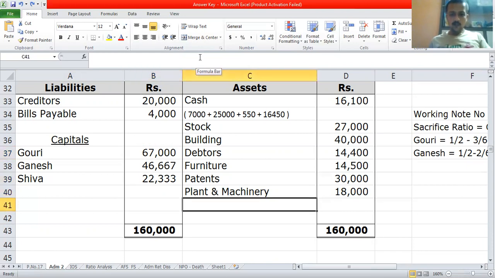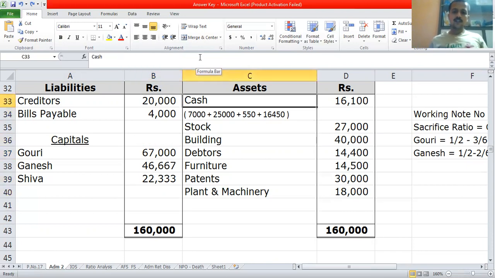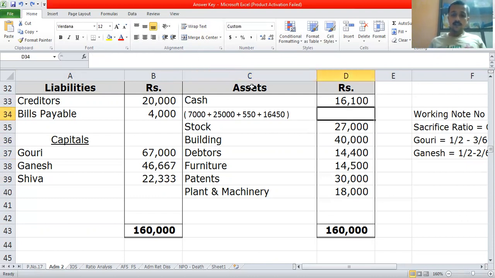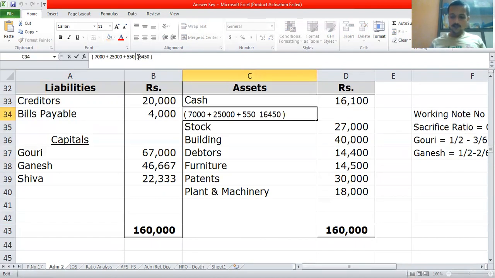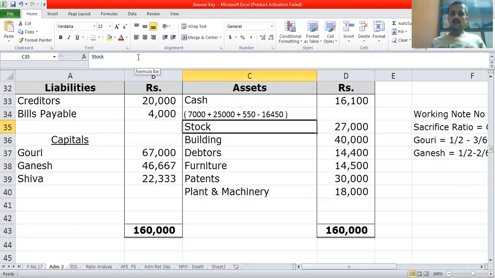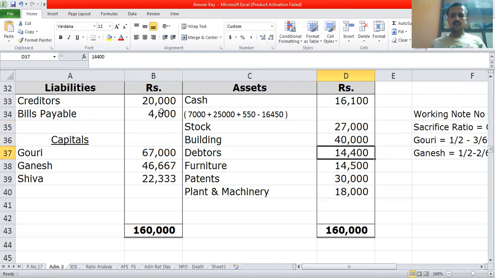The current account has been removed, and in the cash you can see the change I have made: 550 is added and 16,450 is deducted. Here by mistake it was plus, it should be minus; now I have changed it to minus. You can see I have deducted it in the total. So now it will be 16,100, and the rest you know how to take, which will give you a total of rupees 1,60,000.